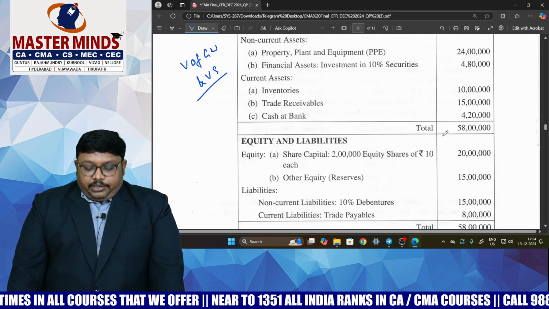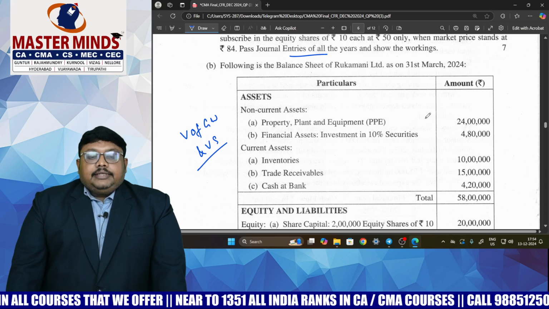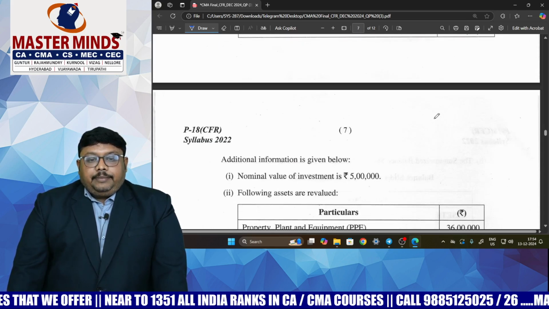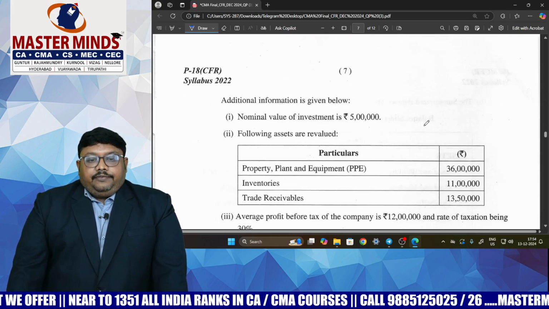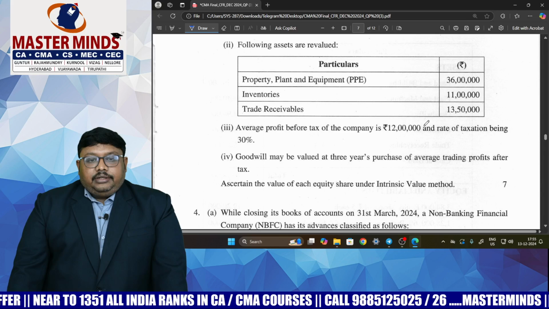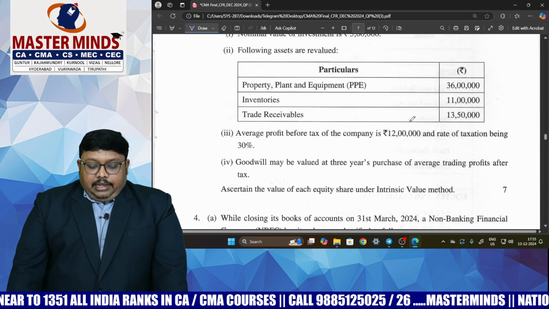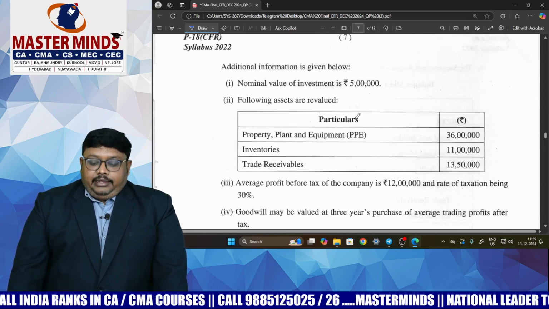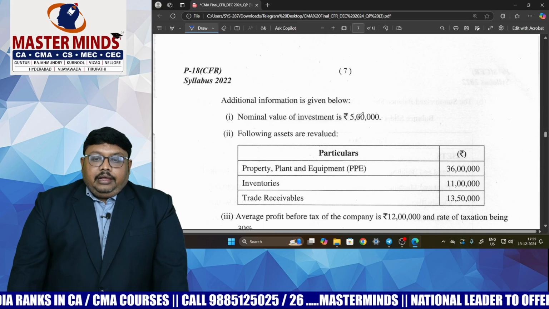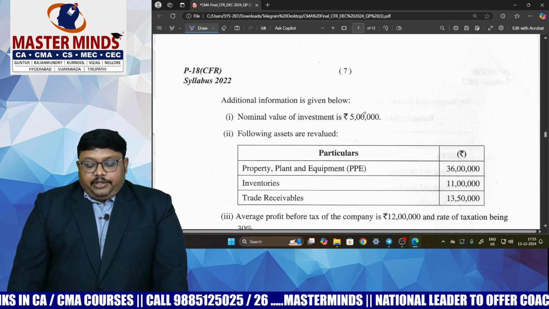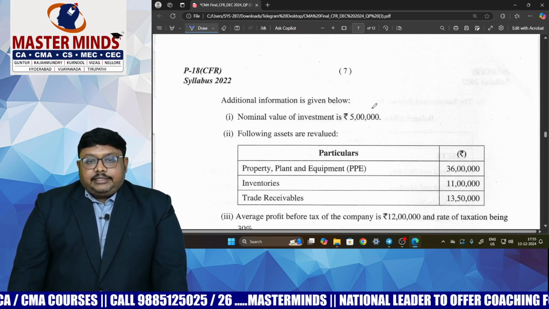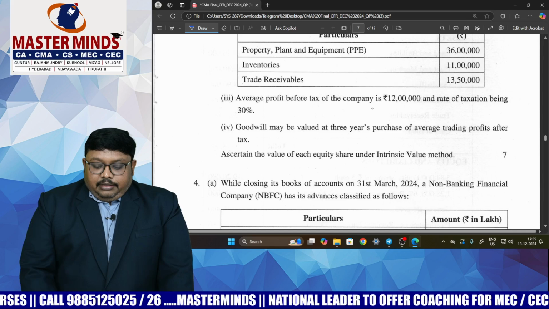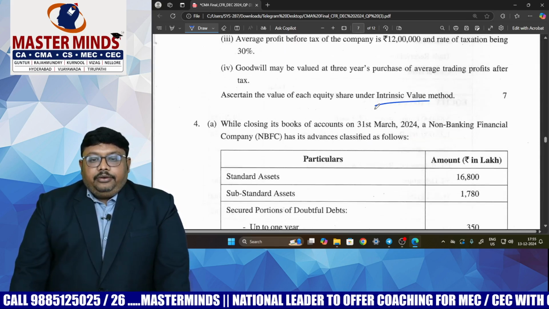First, we need to find out what is the amount of goodwill. So for that, we need to find out what is the capital employed. After getting the capital employed, we need to find out what is the future maintainable profit. Based on that, we will get the value of goodwill, and that goodwill we are adding to the capital employed, and if any non-trade investments are there, we are adding that. So based on that, we will get net assets. Net assets divided by number of equity shares, we will get the value per share under the intrinsic value method.